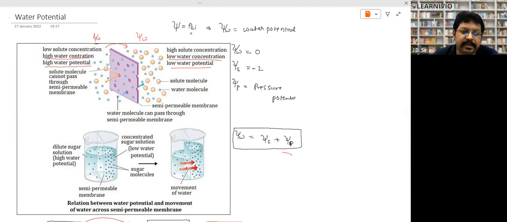This symbol is called psi. So psi is a symbol of potential, and psi W is called water potential. So the water potential of pure water is 0, and when we mix solute with it, the potential of water decreases. This is called solute potential, psi S, and it is always negative.